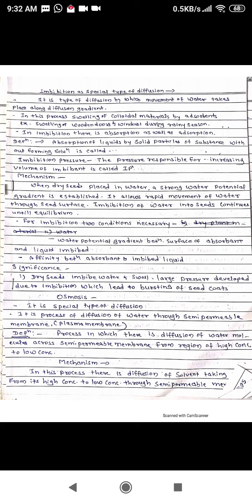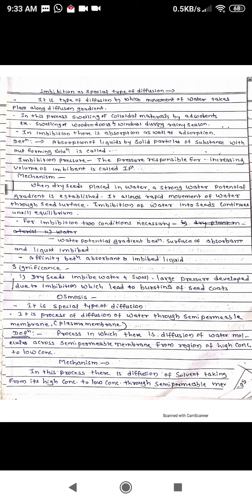How can we define this process of osmosis? It is the process in which there is a diffusion of water molecules across the semi-permeable membrane from the region of its higher concentration to the region of its lower concentration. Now, the mechanism of diffusion: how does this process work? There is a diffusion of solvent from its higher concentration to lower concentration through a semi-permeable membrane. That is, movement of solvent from weaker solution to stronger solution.